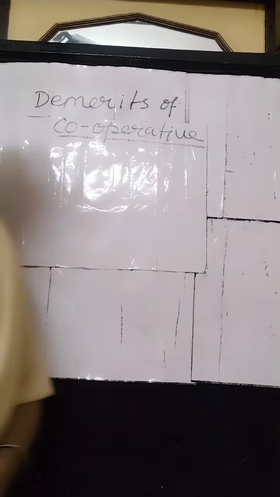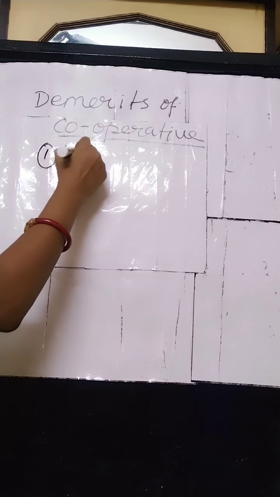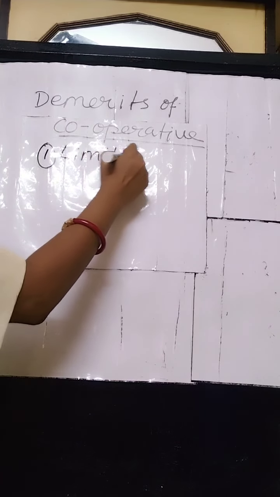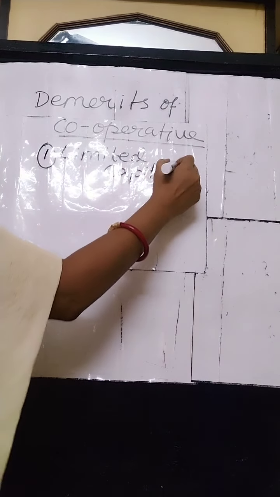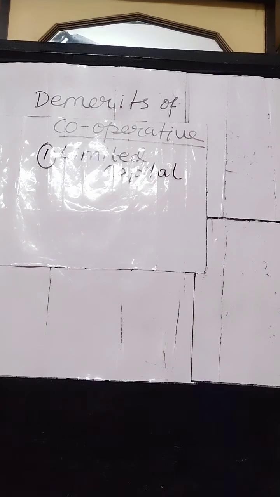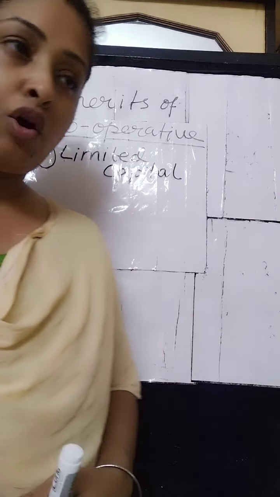The first drawback that the cooperative suffers from is number one, limited capital. Now, a cooperative society is formed usually by people with limited resources. There is no compulsion of contribution.